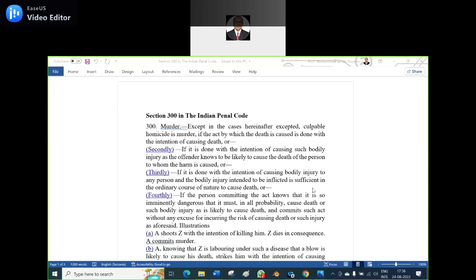Like the example we dealt with in yesterday's class, if a person is a diabetic patient and he knows it and you make a small incision to him, then the profuse bleeding causes his death. He knows it, intentionally he did so, then that is a culpable homicide amounting to